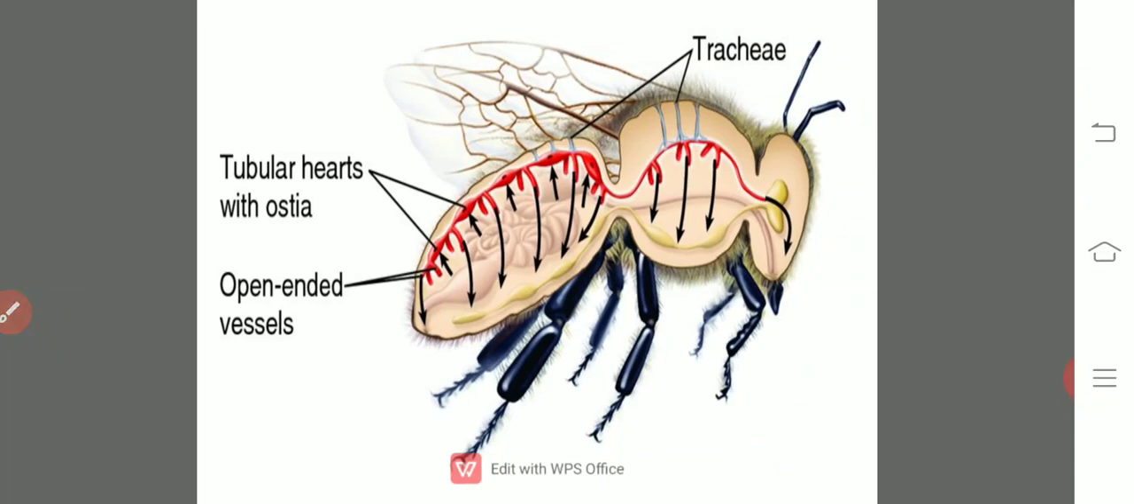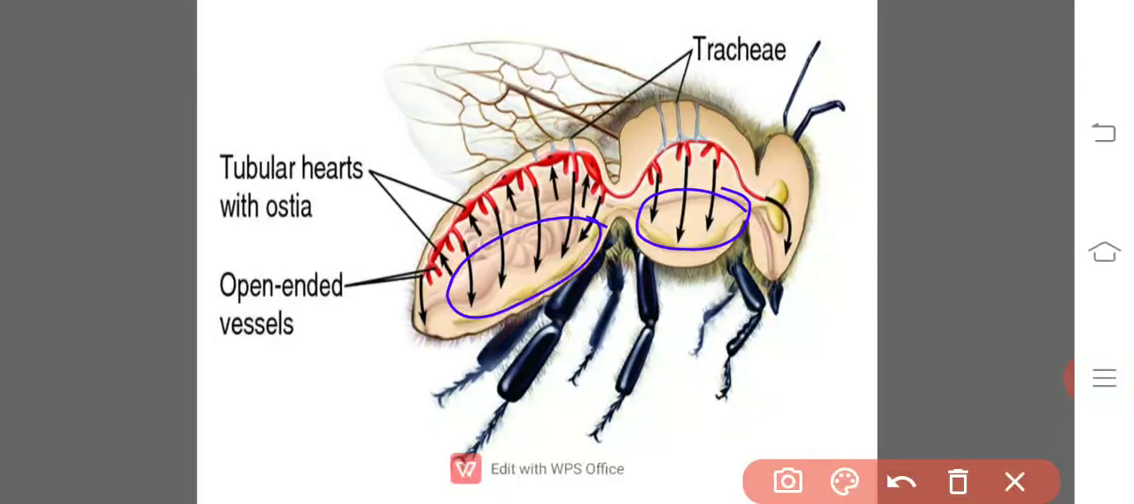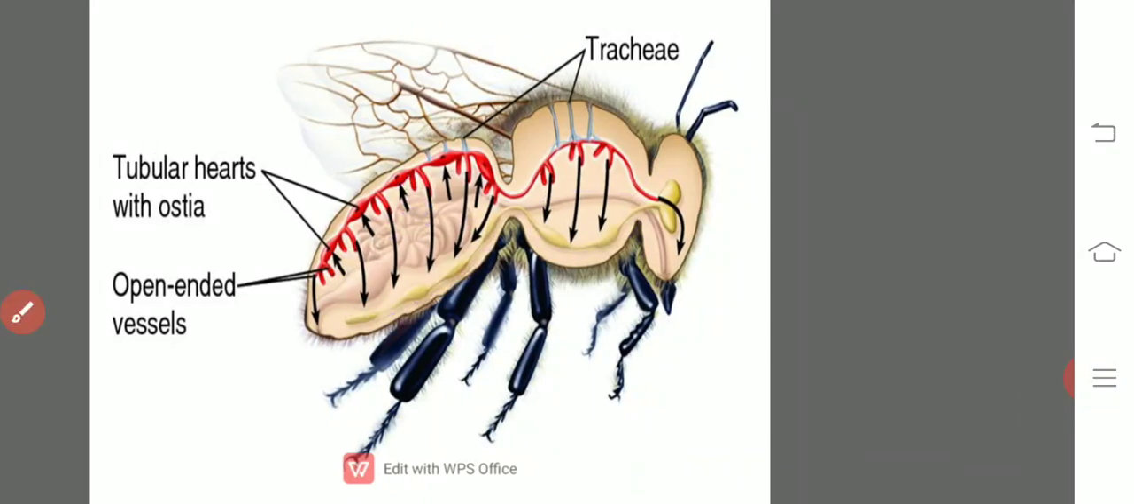Okay, here if you observe, there is an open space, blood is supplied, and here it again re-enters the heart. It is a tubular heart. In the insects there is a tubular heart with many chambers, and blood is supplied from the heart into the open spaces and again collected into the heart through the ostia. So these are the open spaces which are present in the body of the insects.